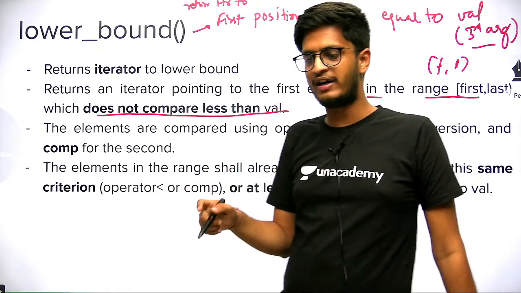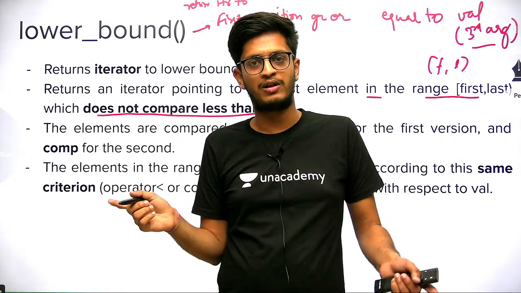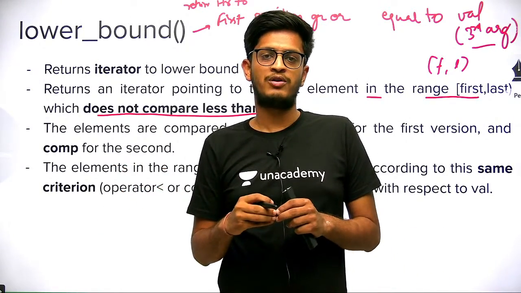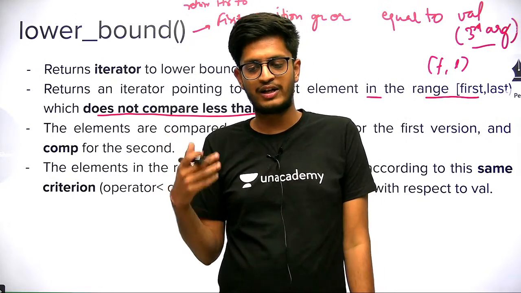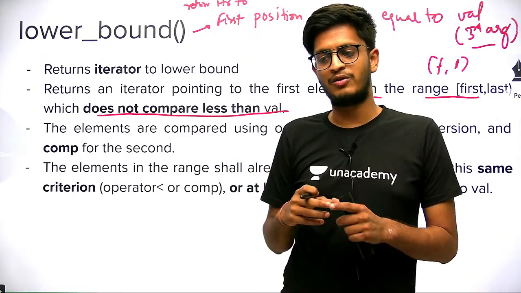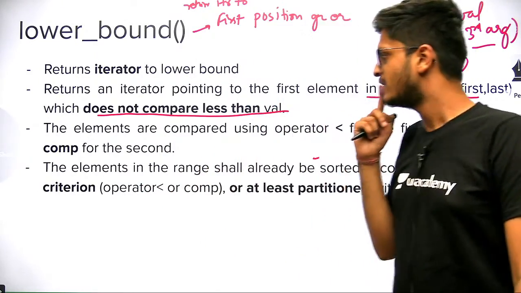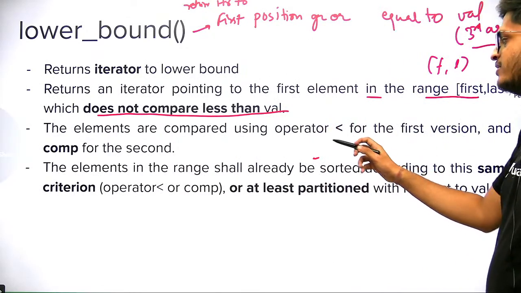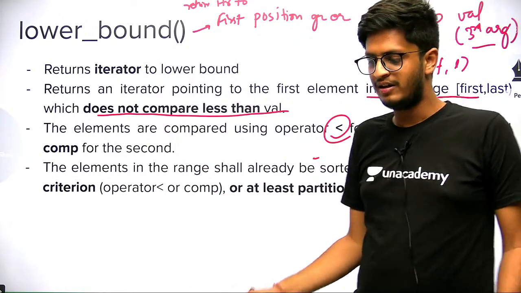When we find the upper bound, the value should be strictly greater. It should not be equal. So actually the lower bound and upper bound can be the same if the value is not present. Think of an example where upper bound and lower bound are the same. You can find some examples. The elements are compared using the operator less than, and the other things are the same.